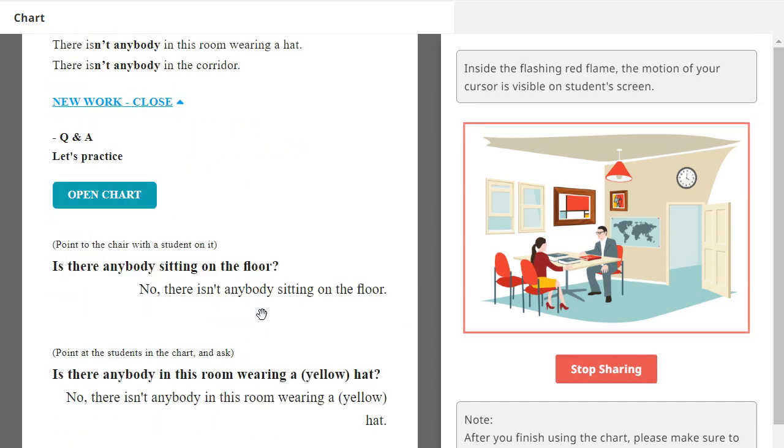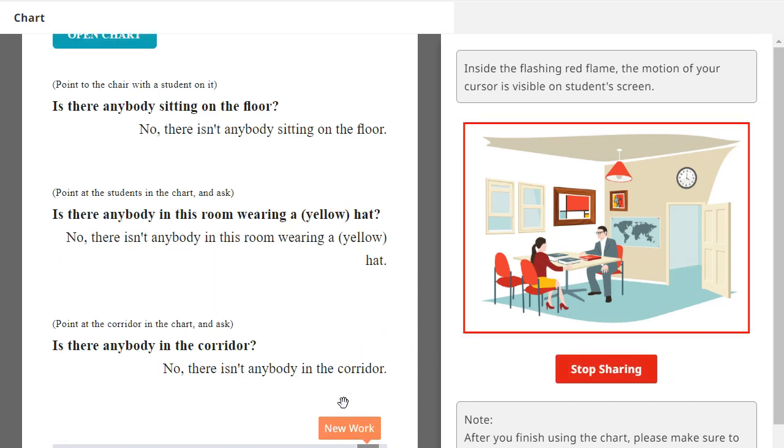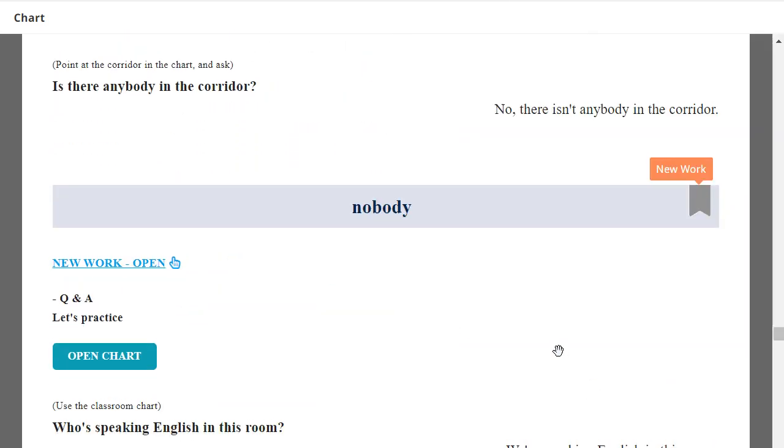Okay, so let's practice. Is there anybody sitting on the floor? No, there isn't anybody sitting on the floor. Is there anybody in this room wearing a hat? No, there isn't anybody in that room wearing a hat. Is there anybody in the corridor? No, there isn't anybody in the corridor. Very good.